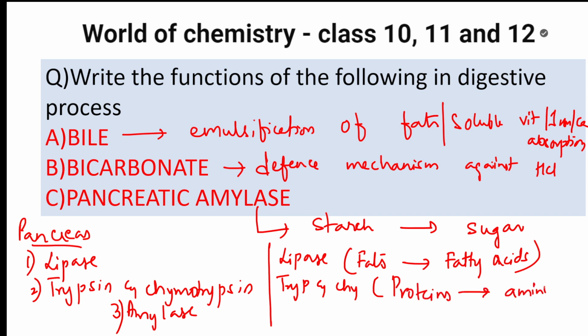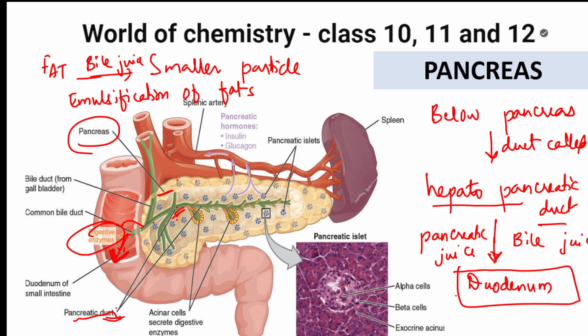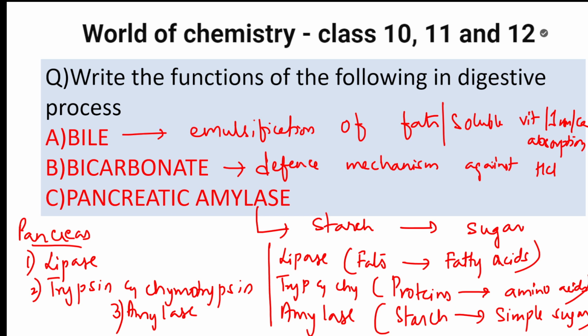So, amino acids. Okay, done. Then your amylase, as I've told you just now, is going to convert starch into simple sugars. Students, this is the different extraction they're going to ask you. The major part of digestion happens in the duodenum. Remember that the major digestion happens once everything is secreted in the duodenum part. In the small intestine, nothing happens in the jejunum. Okay, remember that. So from there, let us go to one more question.